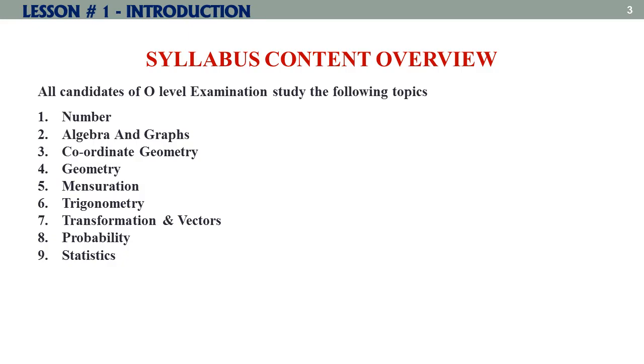As I have told you, every main topic has many subtopics which we have to study. In the next slide, you will have some subtopics of this main topic number 1, numbers.